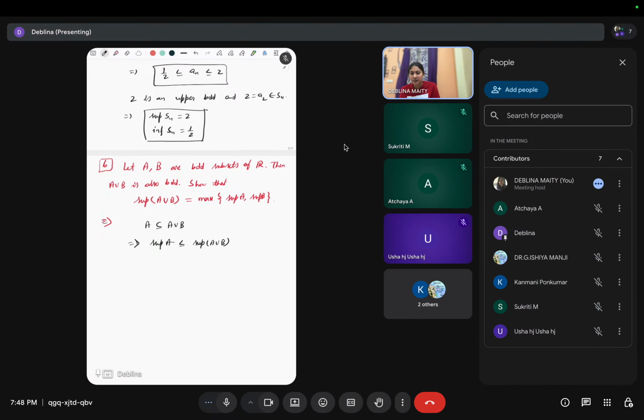This is clear because A union B is the bigger set containing A, right? Also B is contained in A union B, so supremum of this B is less equals to supremum of this A union B, right?